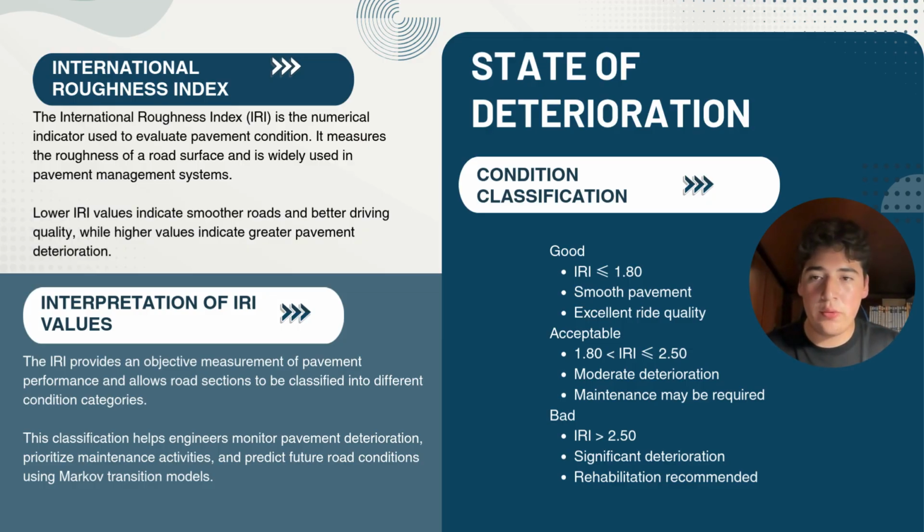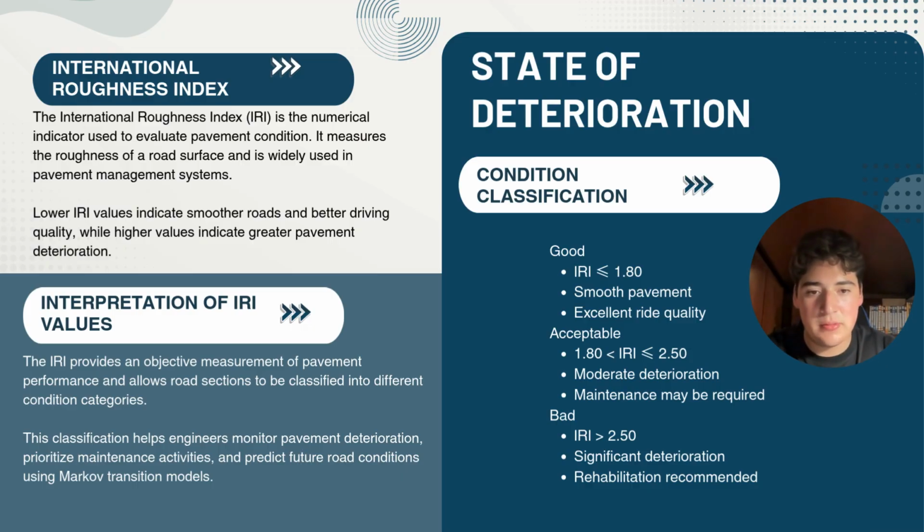For this project, we use the IRI, which means the International Roughness Index. This number can be obtained with a base formula, which is the movement accumulated over the length of the road. This number is classified into three sections: good, acceptable, and bad. If the IRI is less than 1.80, it is considered a good road.